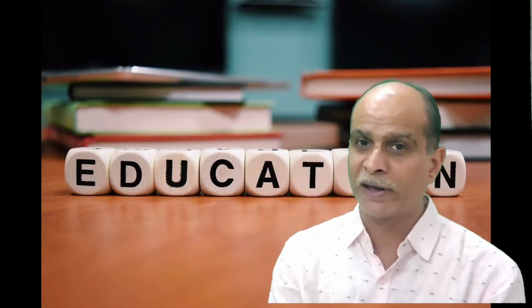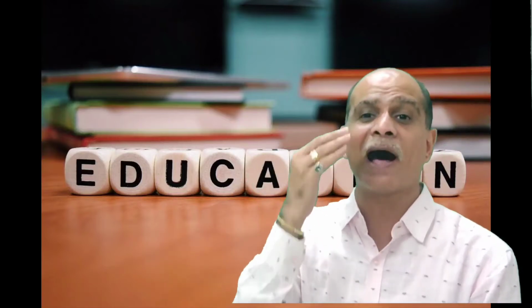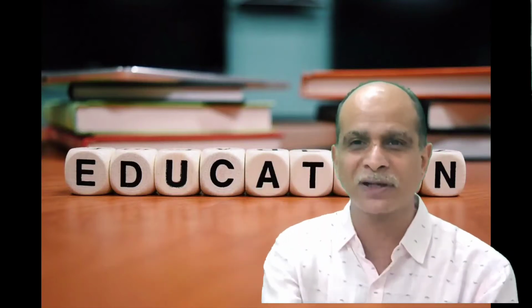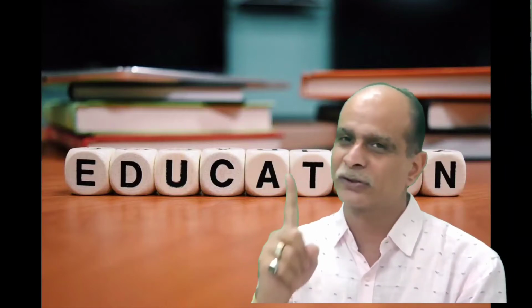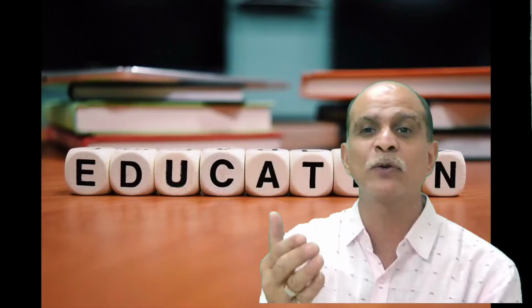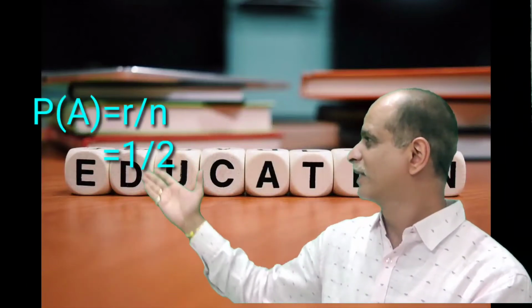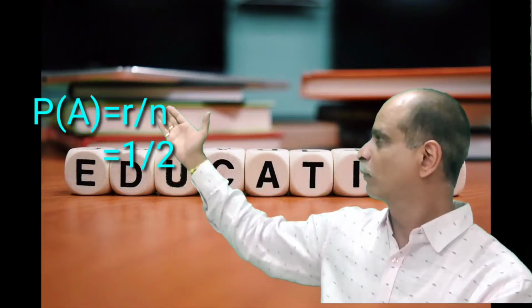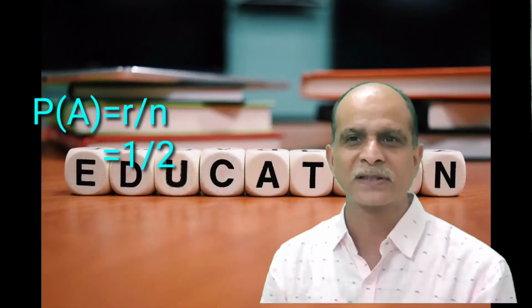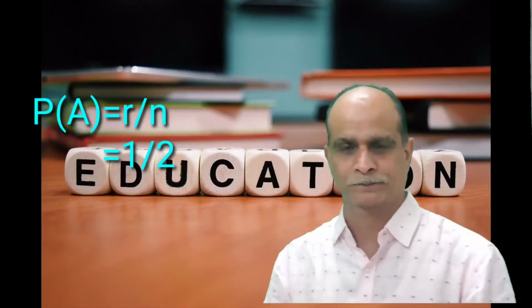So in this experiment, N is equal to 2, head and tail, while R, your expected outcome, is only head. So there is only one element, so R is equal to 1. When you find the probability, P(A) is equal to R by N. So P(A) is equal to 1 by 2 because R is equal to 1 and N is equal to 2.